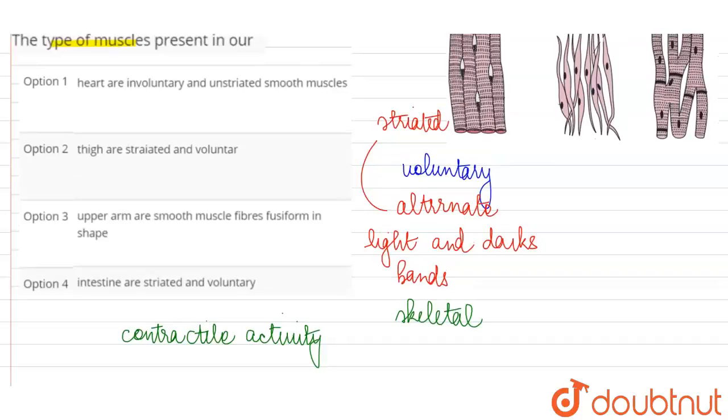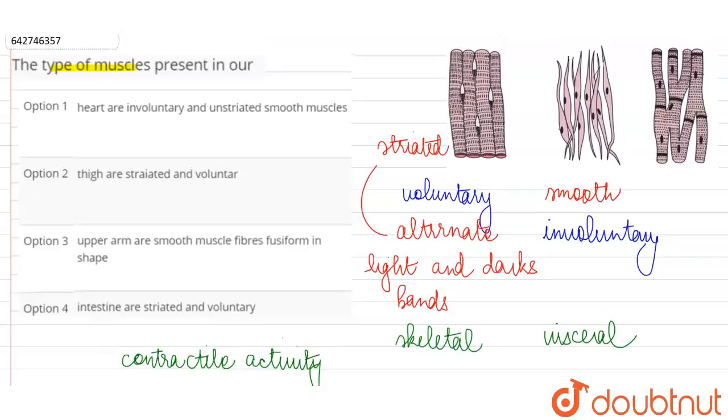Next, we have our smooth muscles. Now we are calling them smooth because they do not show the striations which will be observed in our striated muscle or the voluntary muscle, and in nature they are involuntary because we cannot bring about contraction at our own will, and these are also called the visceral muscles because they are found in our internal organs.